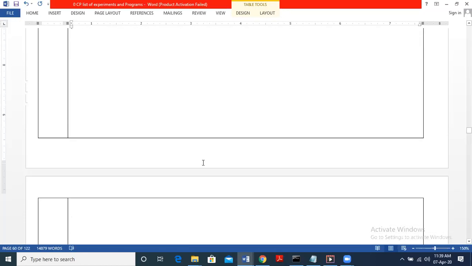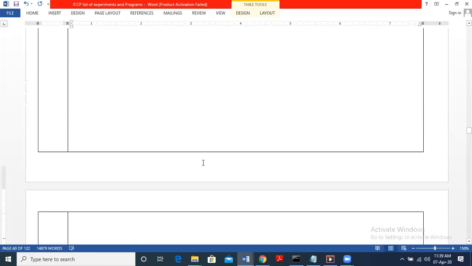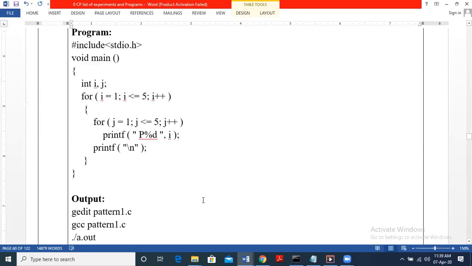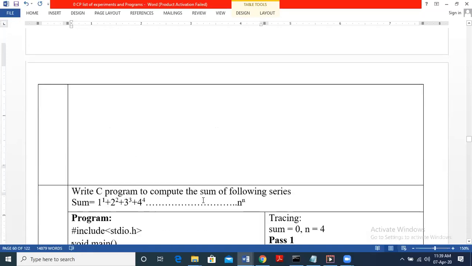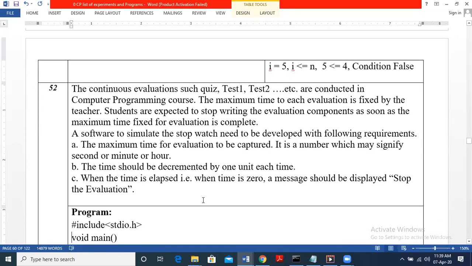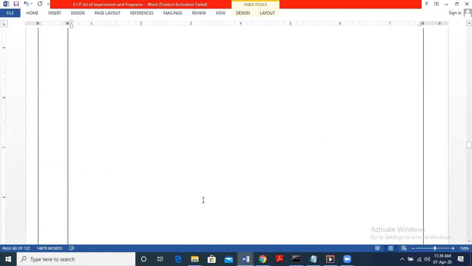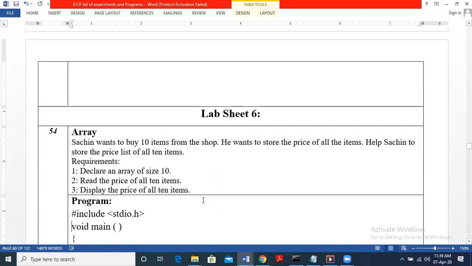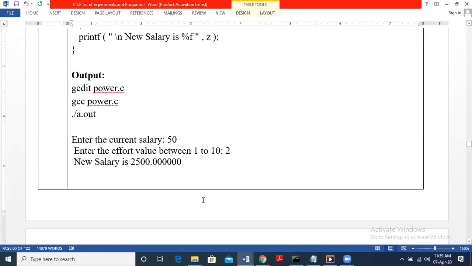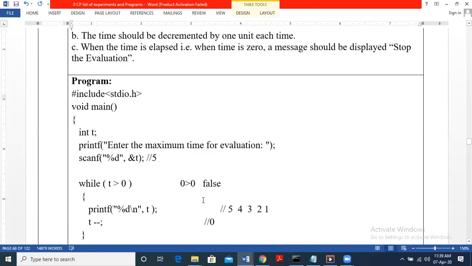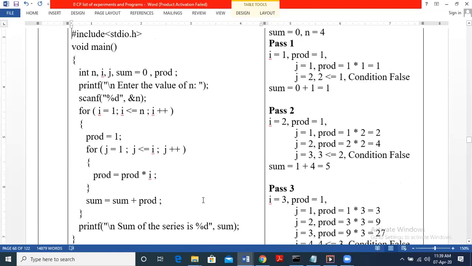A simple while program. We have factorial, wherein the program is to find the factorial of n.